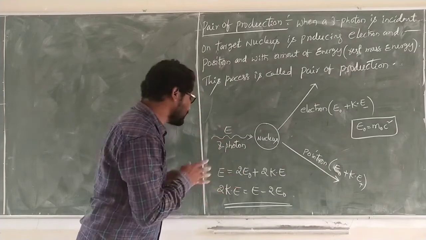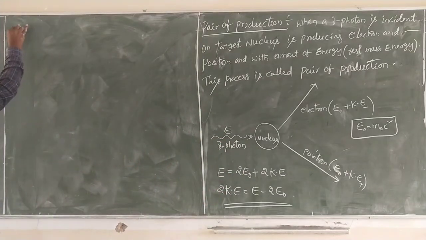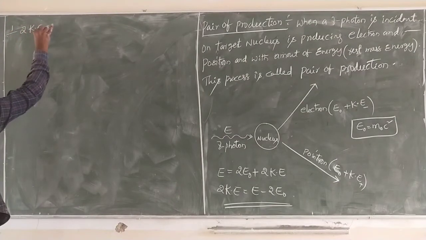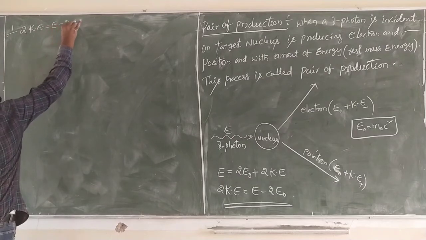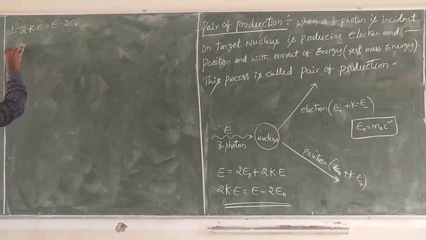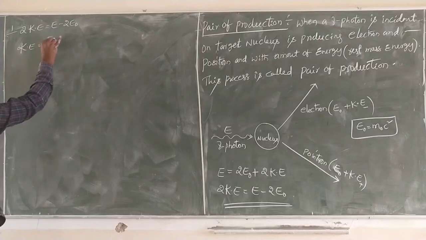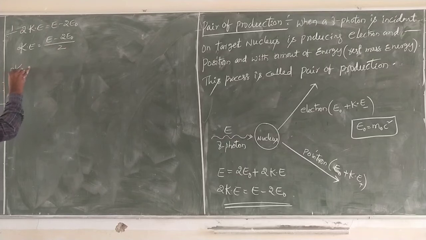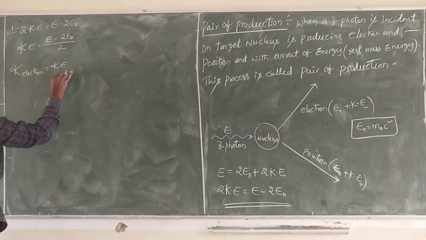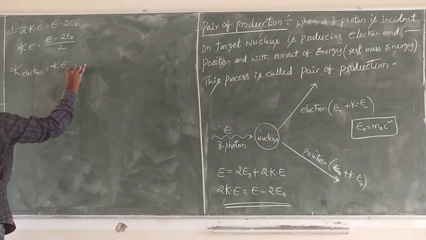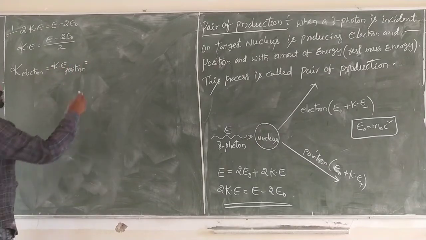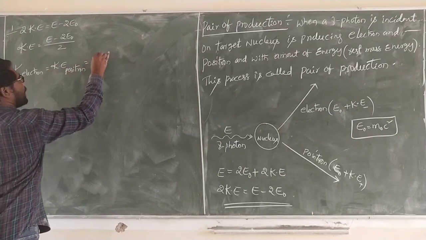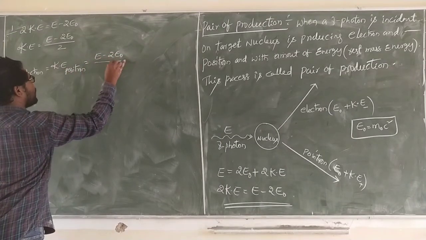Now from the equation, 2K is E minus 2E0. Okay, done. K is equal to E minus 2E0 by 2. The kinetic energy of the electron or the kinetic energy of the positron is equal to E minus 2E0 by 2.